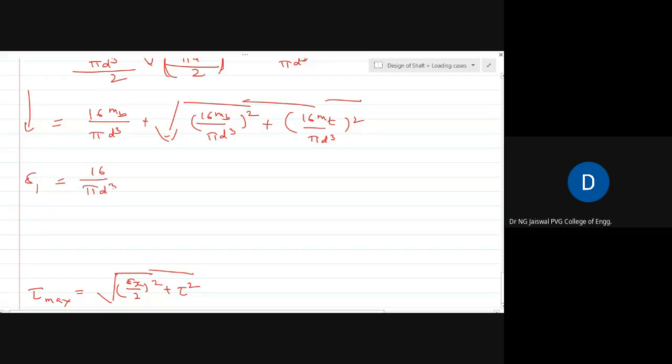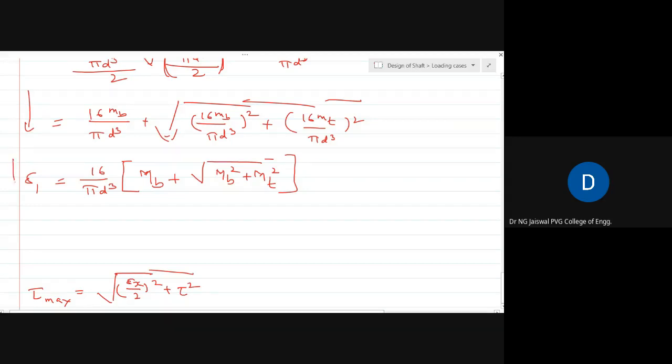If I take that common, here I will get Mb plus, and here I will get the square root of Mb square plus Mt square, this thing, right?